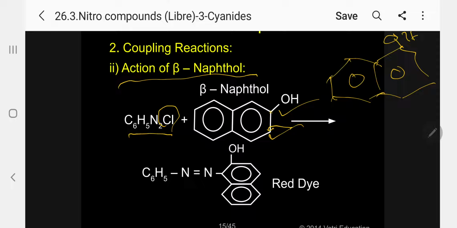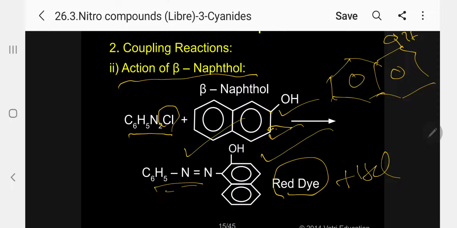So what will happen now? HCl goes out and a red dye is produced. Kindly follow. This is an ortho-hydroxy naphthyl phenyl azo compound. Please follow. Red dye it is again.